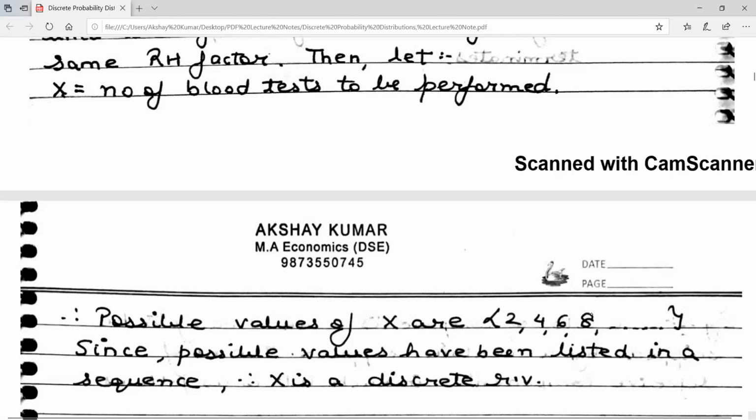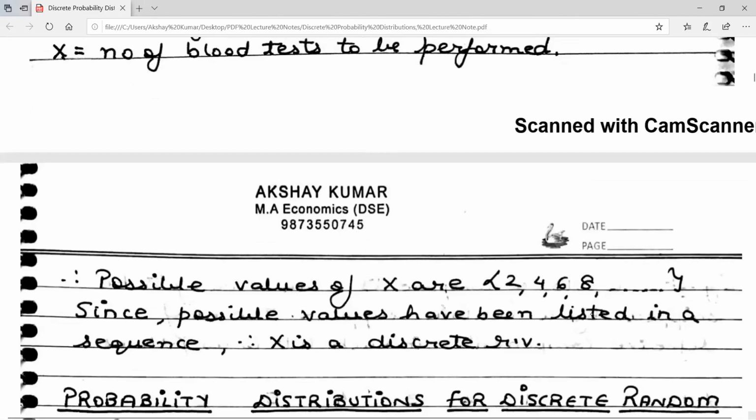Because when we are doing the blood test of the couple, obviously I'll have to do the blood test of both husband and wife, then the next husband and wife, and so on. So my possible values are 2, 4, 6, and 8, and I can keep on continuing it to infinite. So X here is a discrete random variable.